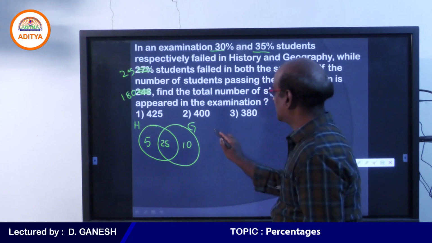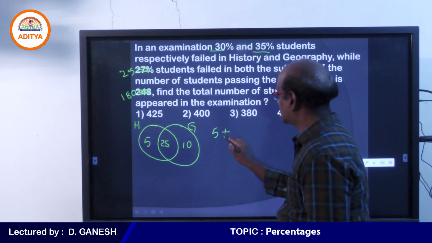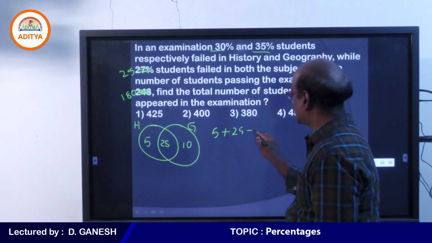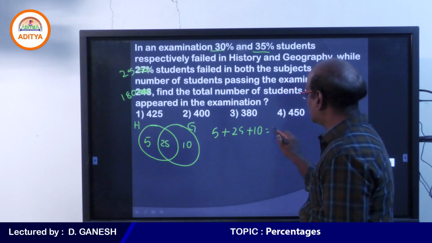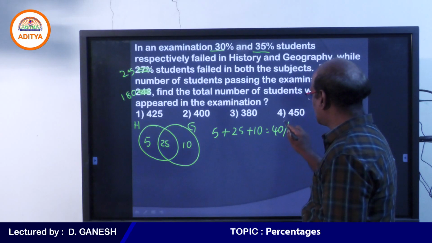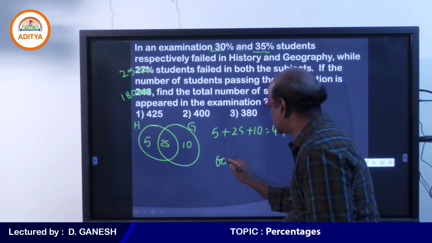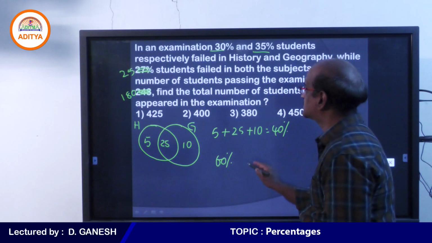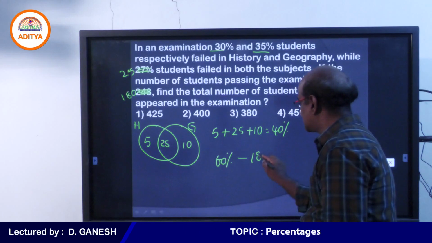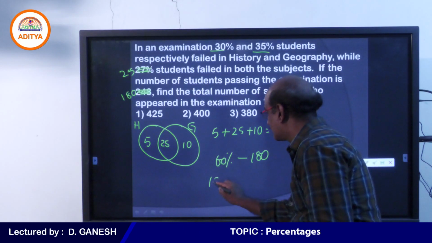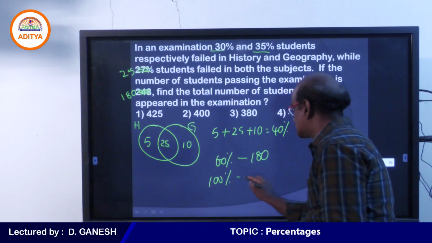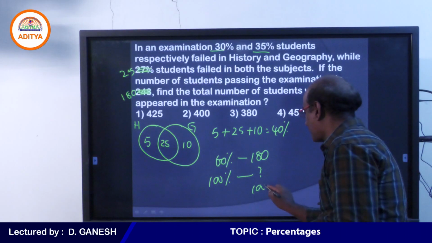How many people failed altogether? 5 plus 25 plus 10. Therefore we can say 40% failed, and hence we declare that remaining 60% students pass, and that 60% is 180. Therefore 100% is equal to how much?